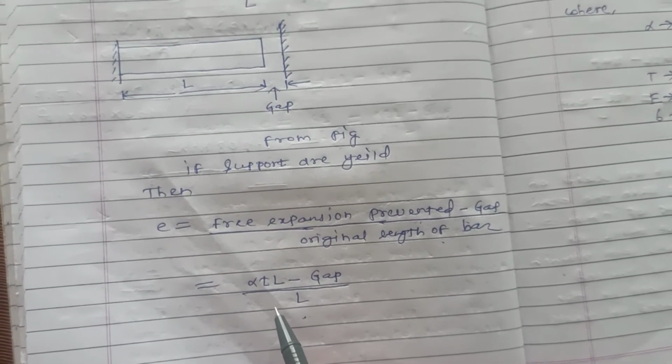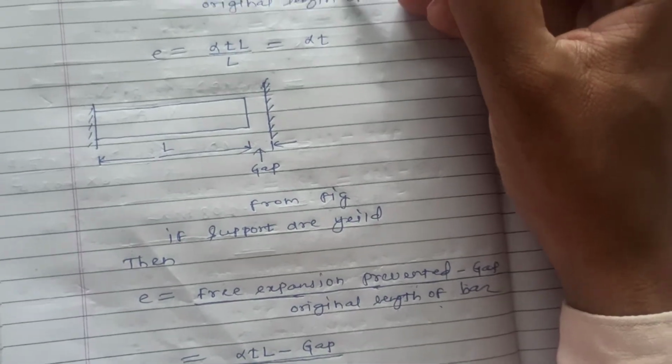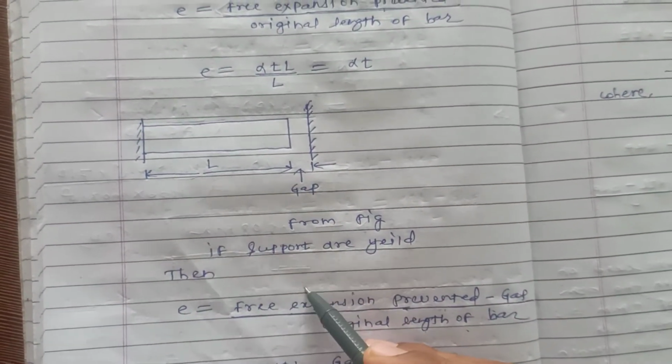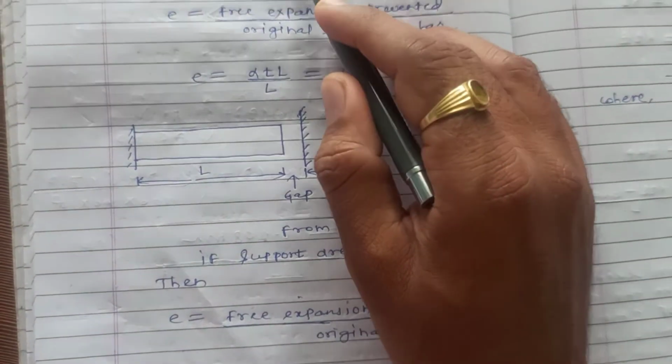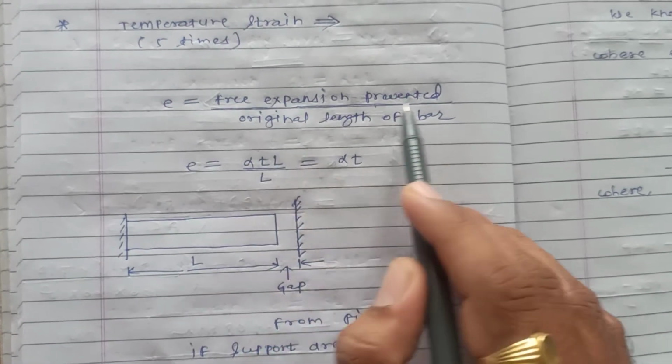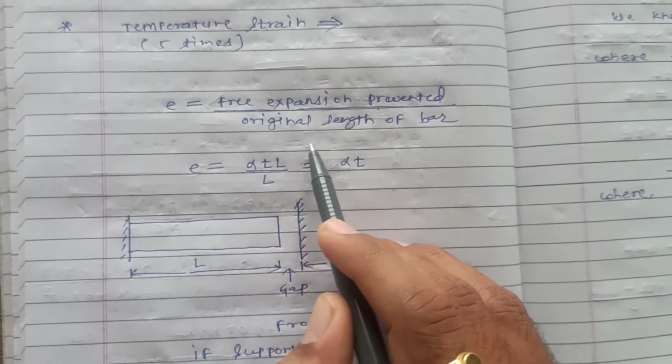So there are two conditions. This is the first one, and this is the second one if the support yields. So this is about temperature strain. This question is asked five times. It is the ratio of free expansion prevented to the original length of the bar.